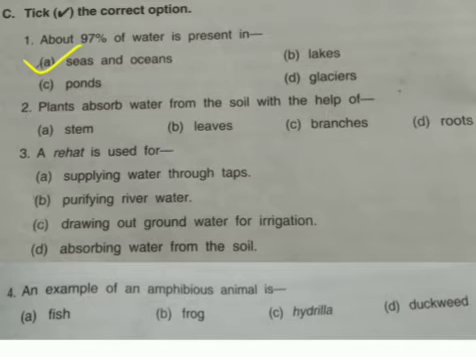Second, plants absorb water from the soil with the help of: stem, leaf, branch, root. Correct answer is D, root. Plants absorb water from the soil with the help of root.